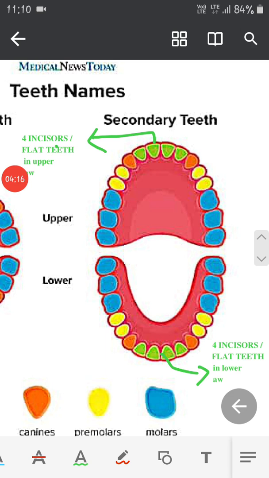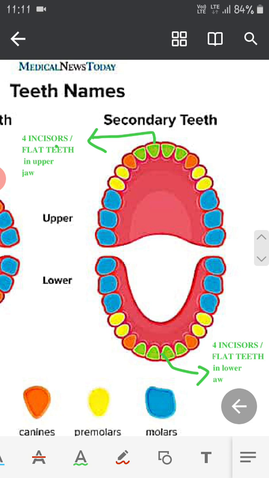These flat teeth are used for cutting and biting of different food items. For example, you have taken a bite of a biscuit. When you put a biscuit in your mouth, you crush it or cut it with the help of your front teeth only, not with your back teeth. One more example, when you bite an apple, you bite with your front teeth.